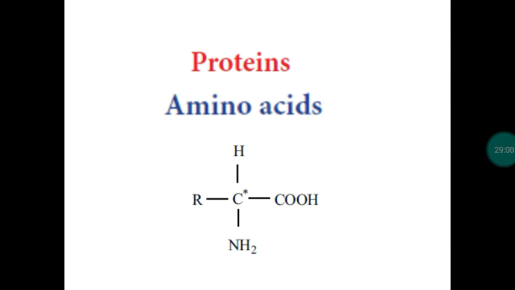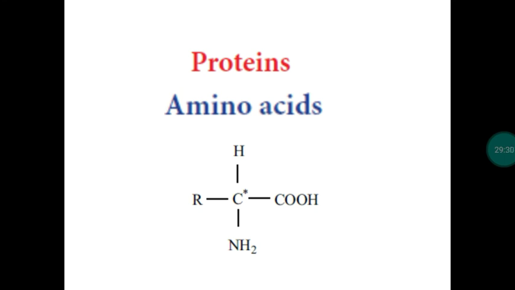The word protein is derived from Greek language. In Greek language, proteus means primary or holding first place. So this is having a major function. This is having a primary function in living beings, so the word protein is obtained from the Greek word proteus. And since it is a polymer of alpha amino acids, we are going to study the arrangement of alpha amino acids, right?